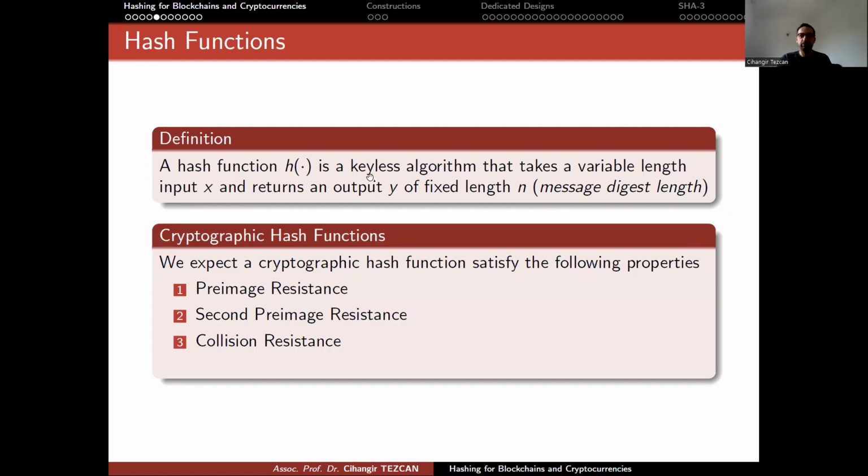So this is the definition of a hash function, but for cryptographic hash functions, I request more properties. And these three following properties are needed to have a cryptographic hash function. So we expect a cryptographic hash function to satisfy the following properties: preimage resistance, second preimage resistance, and collision resistance. I will explain all of them, but regarding the output y, we also want a hash function to behave like a random function. So the output should appear like a random string of bits. Okay, this is important for mining puzzles actually. But first, let's focus on these three properties one by one.